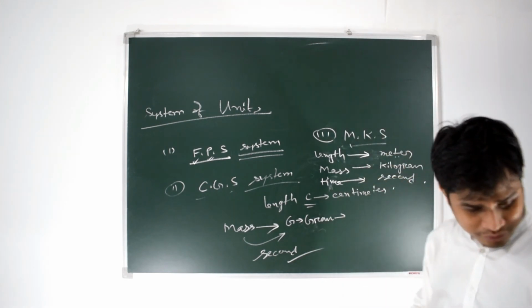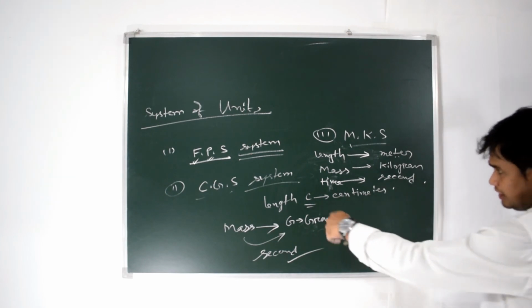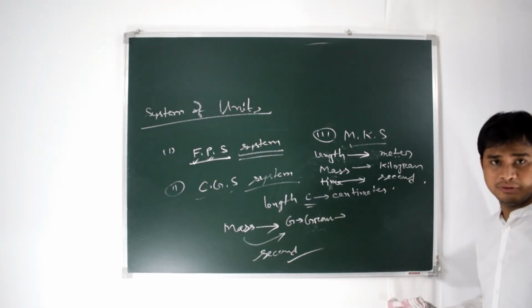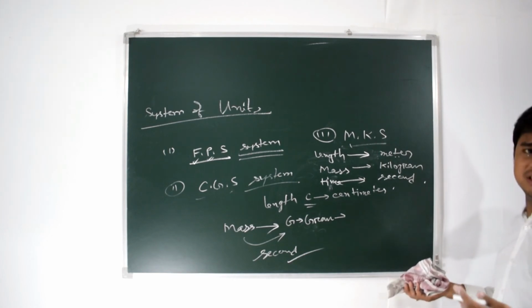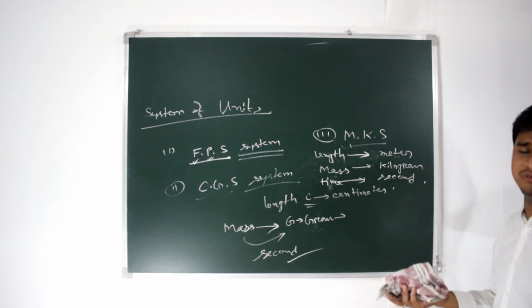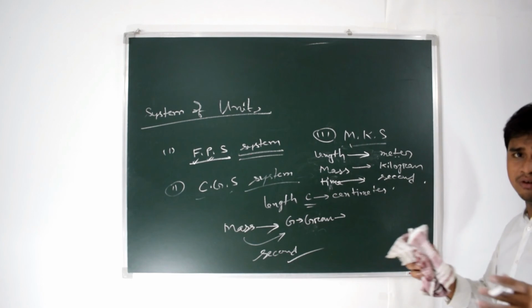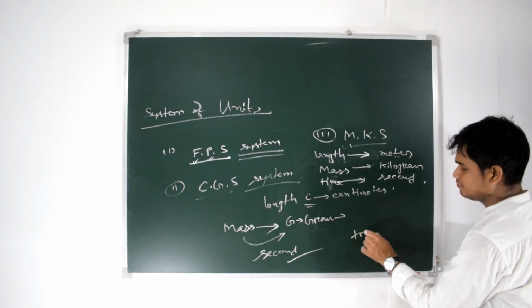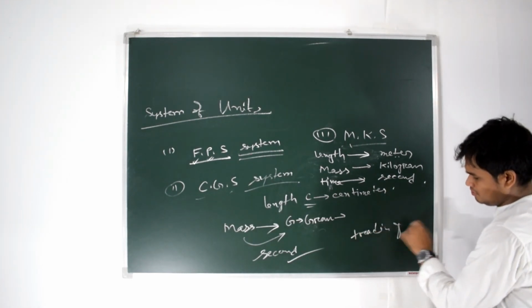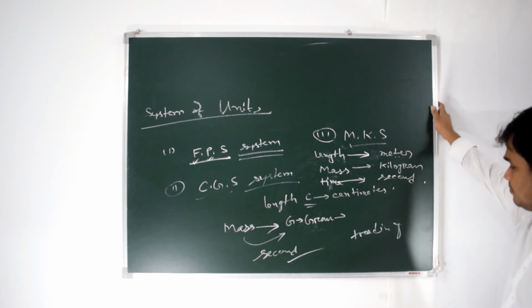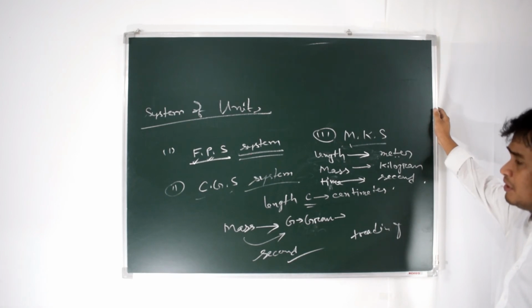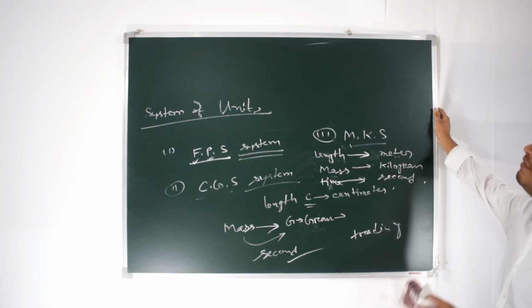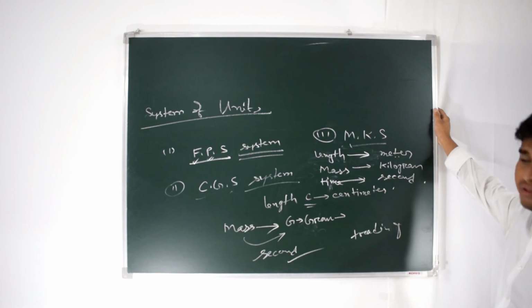Therefore, lots of problems are created due to unequal values. Different units create lots of problems in measurement in different countries, especially for trading. In science and all other fields also, different values of units create problems.